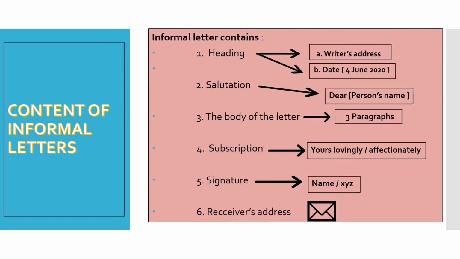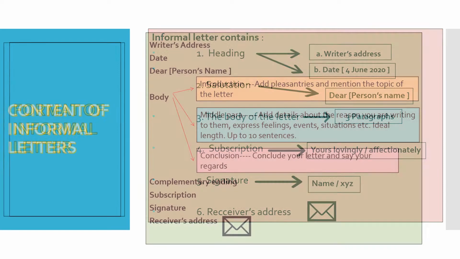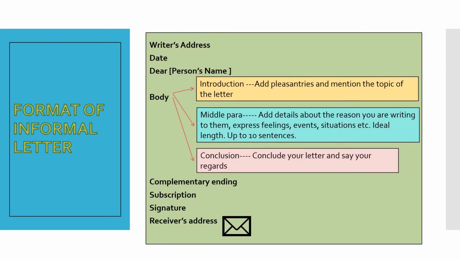Contents of informal letter. Informal letter contains heading. Heading includes writer's address and date. Next comes salutation, the body of the letter, followed by subscription and signature. Let us know the contents of the informal letter in brief.